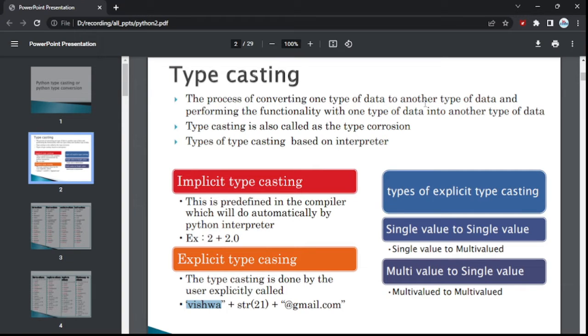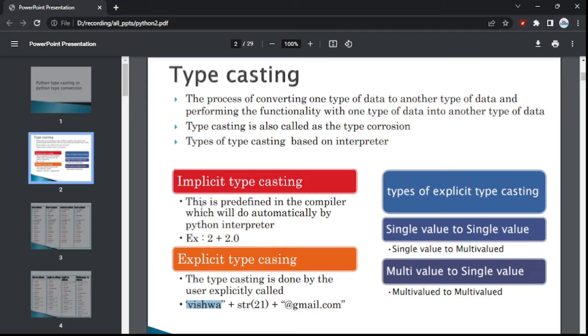One type of data to another type of data we are going to convert, whether it works or not, all of that is related to typecasting. Typecasting is also called type conversion or coercion. Now, the types of typecasting are based on the interpreter, because here we have two different types of typecasting. The first one is implicit typecasting, and the other one is explicit typecasting.